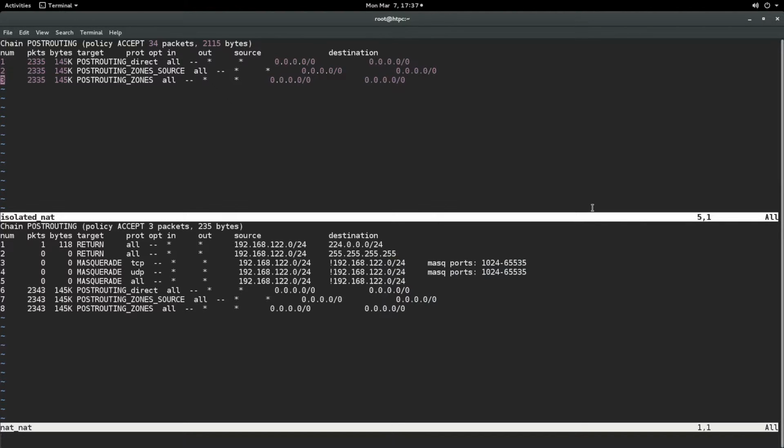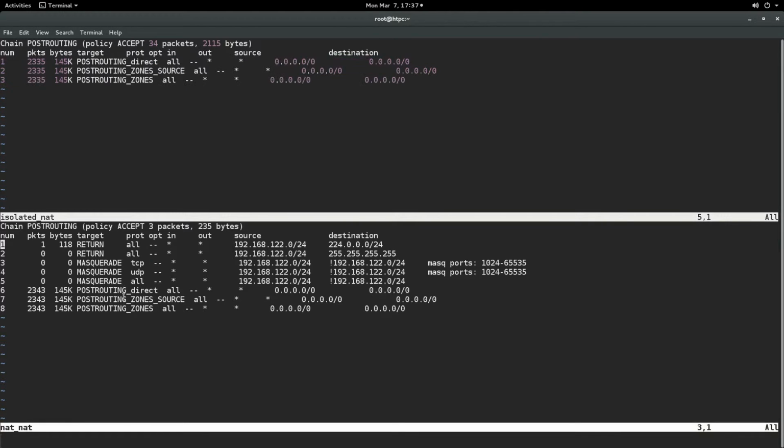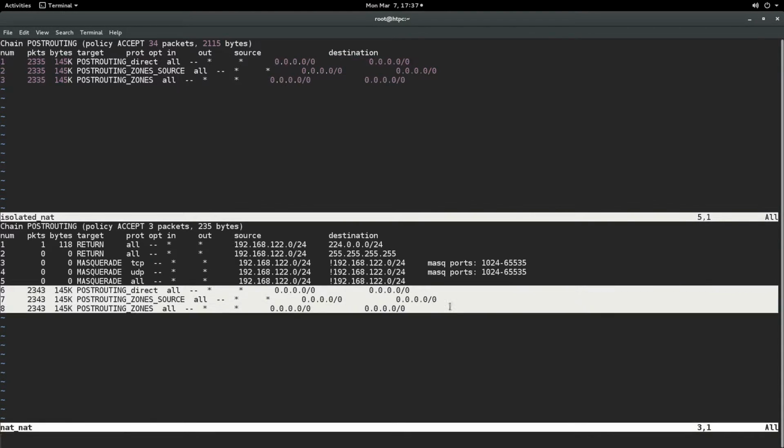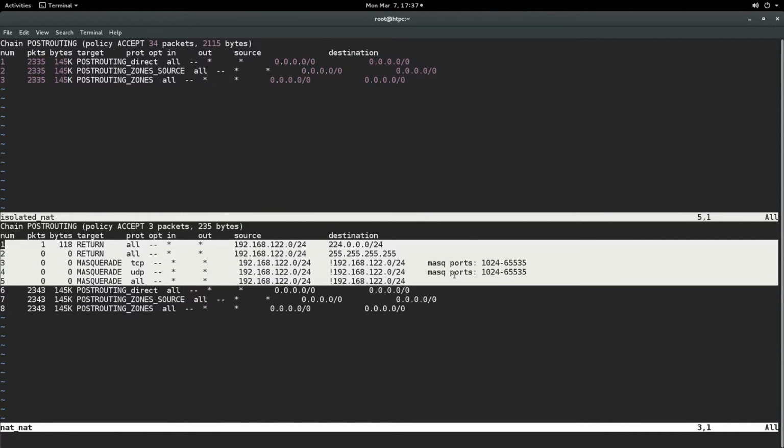We have 3 rules versus 8 rules, so we got 5 extra. And the first 3 are similar to these 3. So clearly the first 5 have been added by libvirt.